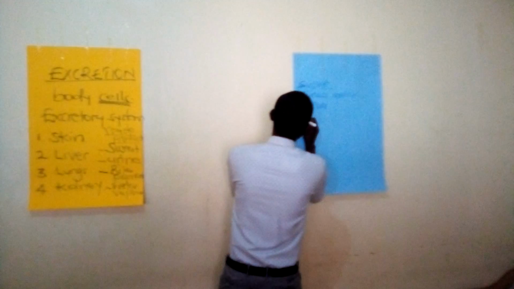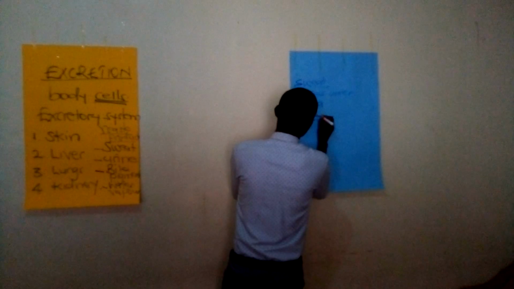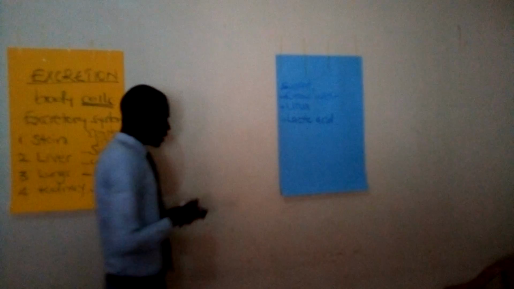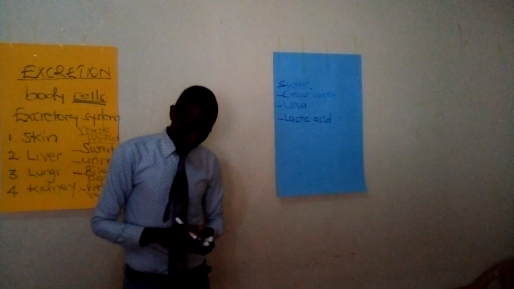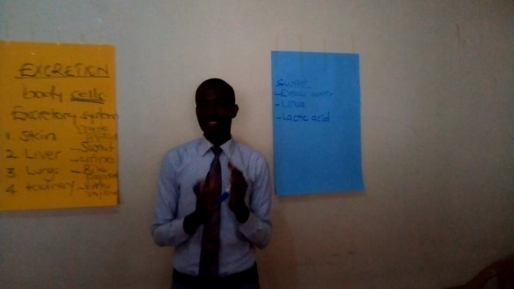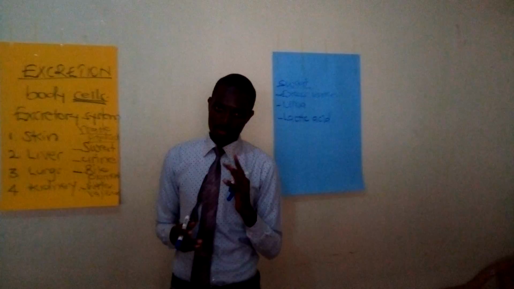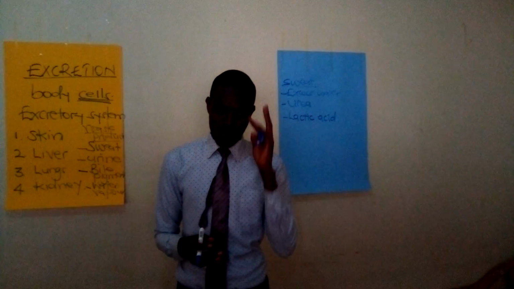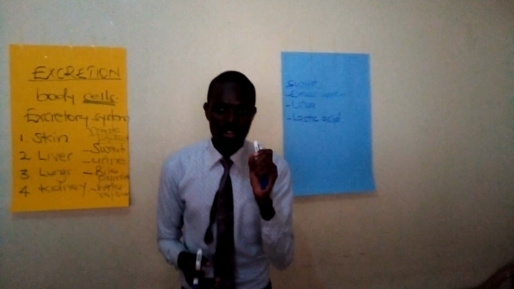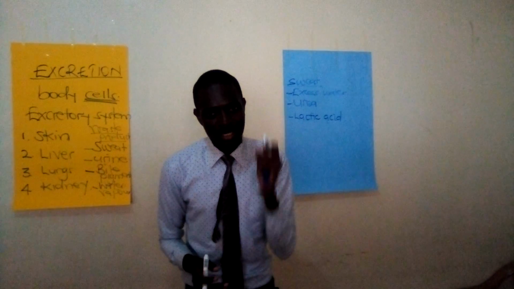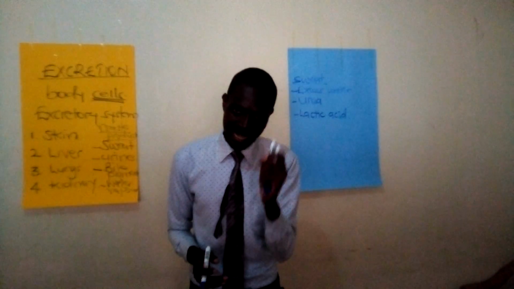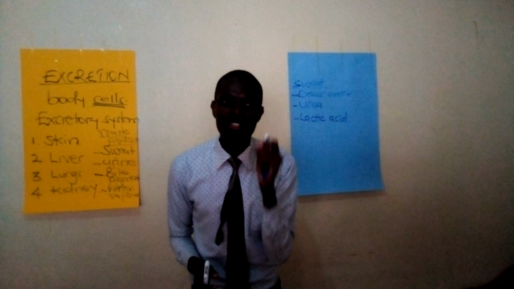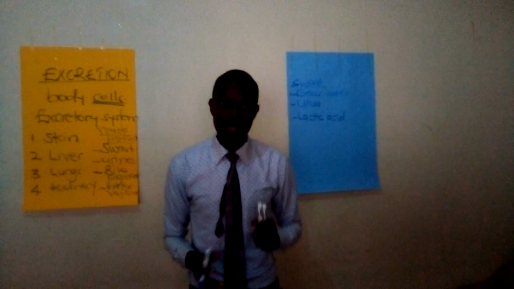Then the other component of sweat is lactic acid. Lactic acid is an acid that is produced by the body when it is trying to produce energy, but there is a limited amount of oxygen.